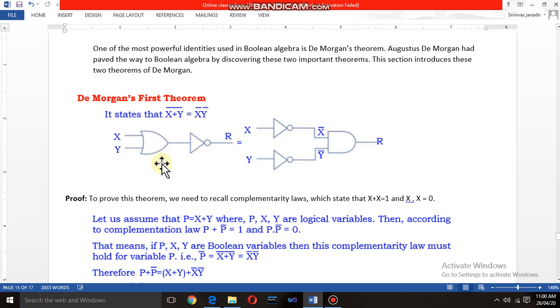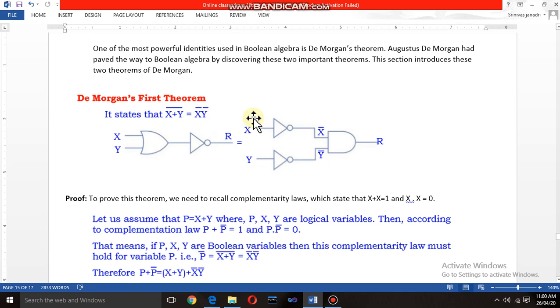this is the basic logic gate designed for x plus y whole complement. Just observe here, first thing is x plus y, that is nothing but the OR operation, so an OR gate is designed. Then it should be complemented, so a NOT gate should be used for complementation. Here you will get the x plus y answer, and x plus y will be the input for the NOT gate. This will give you x plus y whole complement.